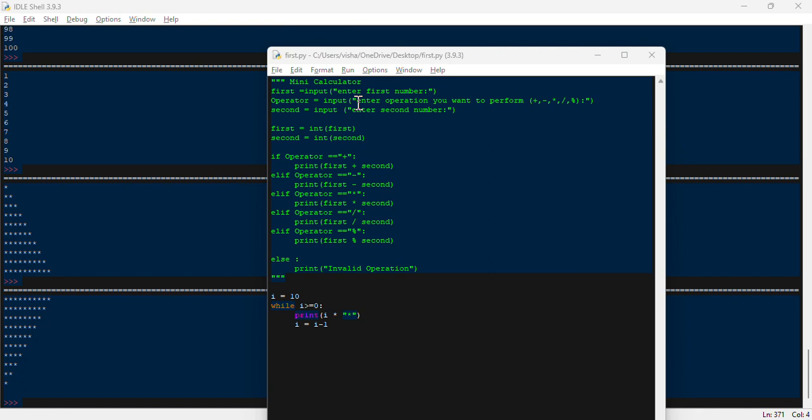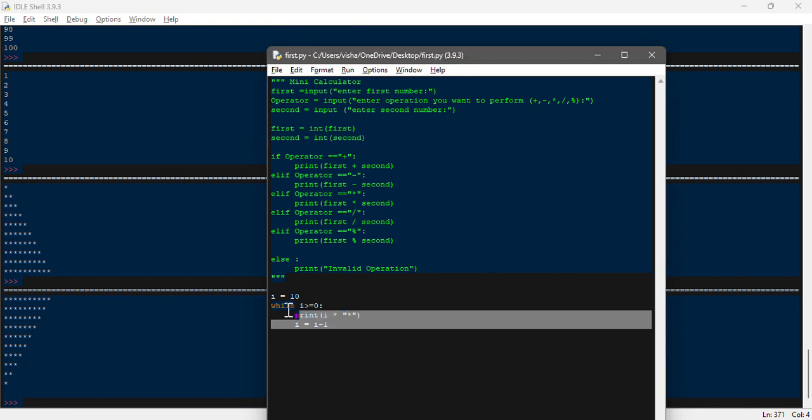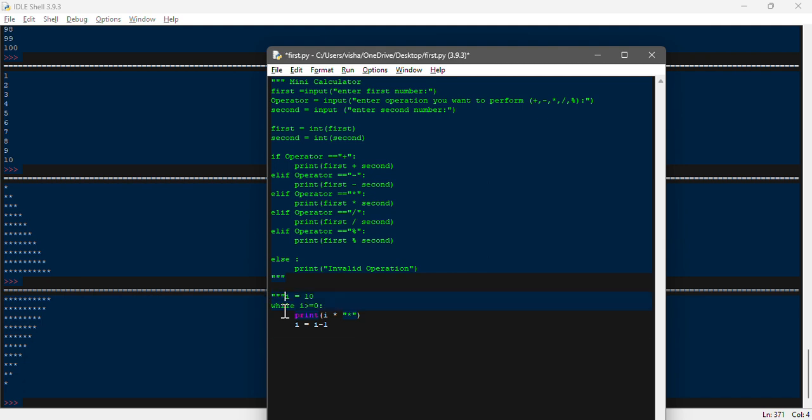So now we're going to see a list in Python. Let's understand what a list is and how you can write it. For example, you have score, and that should be in square brackets. Let's take an example.